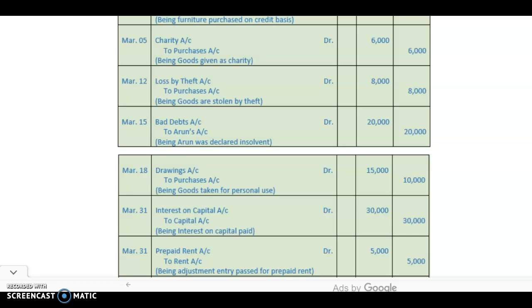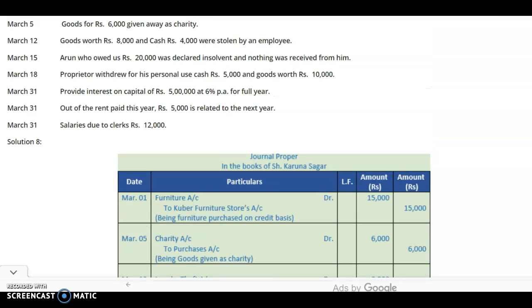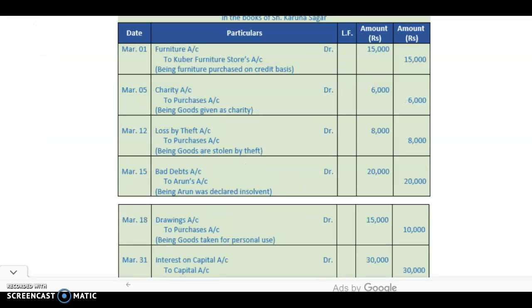To purchases, that means the goods, is 10,000, and to cash 5,000. So the entry will be: drawings account debit 15,000, to purchases 10,000, to cash 5,000.